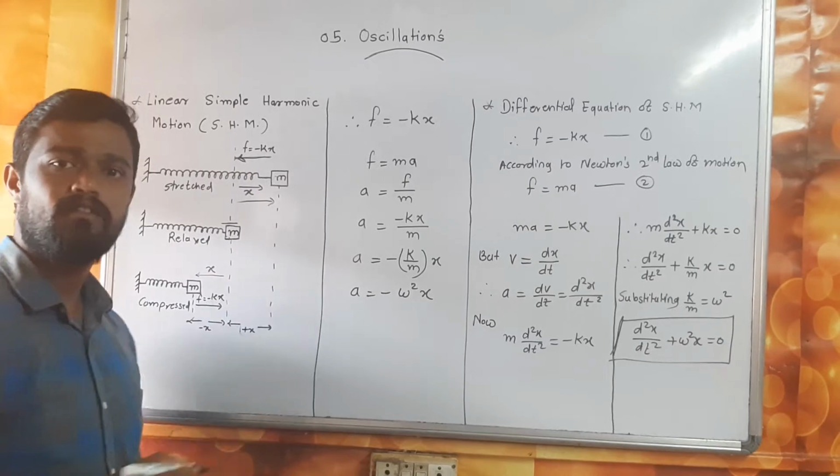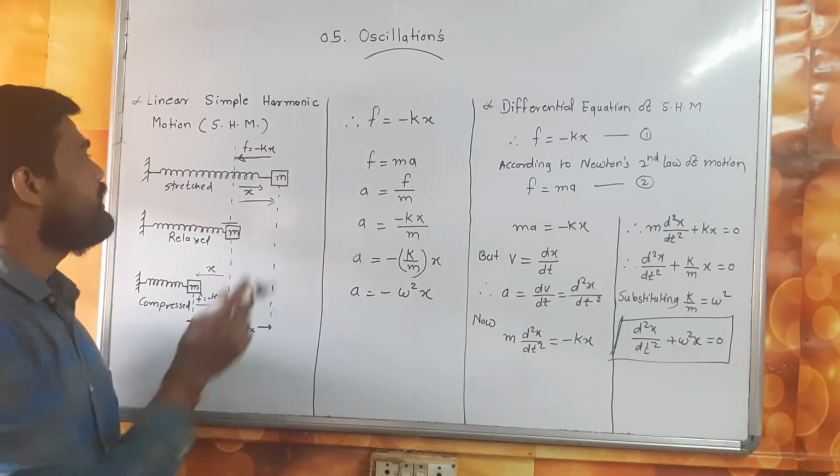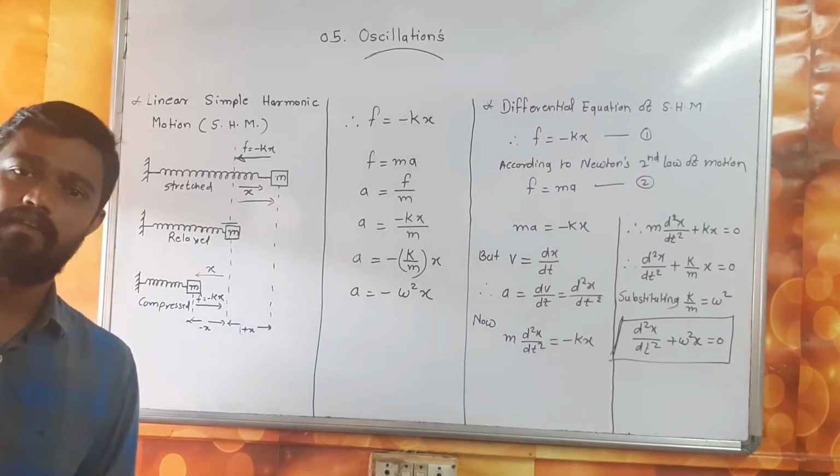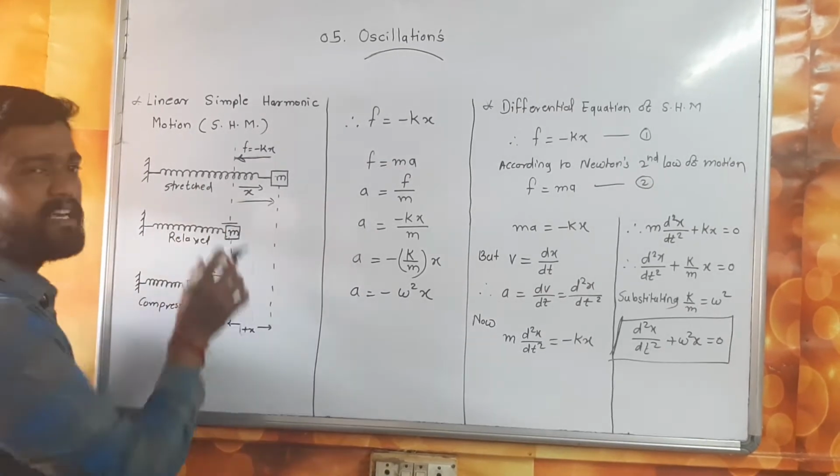The force is F equals minus kx, where x is the displacement, F is the force and k is a constant. This is for the stretched string.